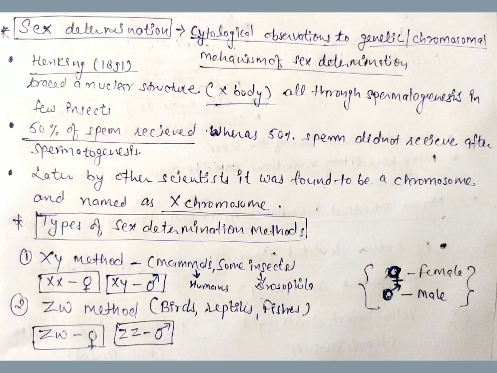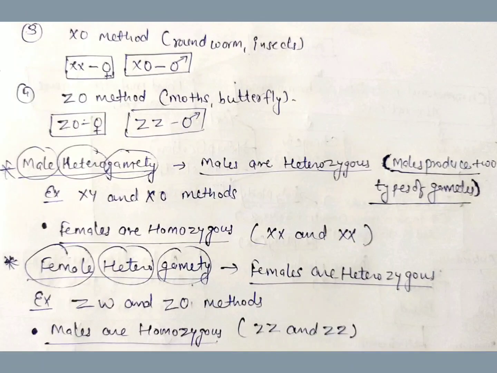Next is the XO method, which is found in roundworms or insects. XX is found in females and is a homozygous condition, whereas in males the sex chromosomes are XO, which is a heterozygous condition. The last one is the ZO method, which is found in moths and butterflies, where females have ZO, a heterozygous condition, and males have ZZ and are homozygous. In the type of sex determination mechanism where males are heterozygous, males produce two types of gametes which determine the sex of the individual. This is known as male heterogamety. Here females are homozygous. Examples are the XY method and the XO method.